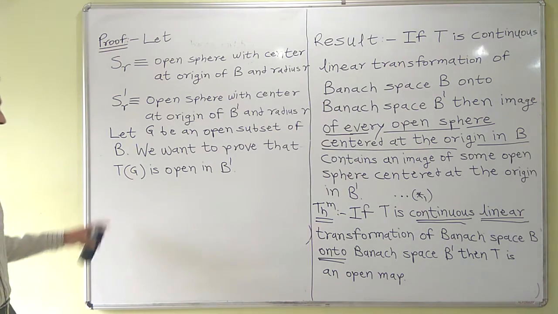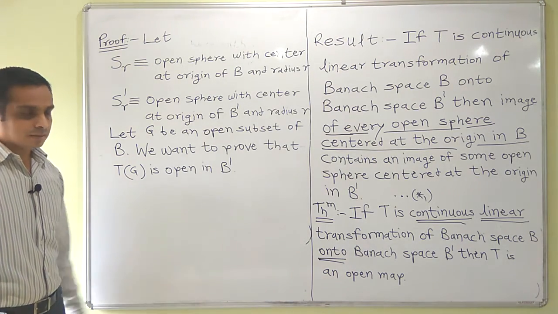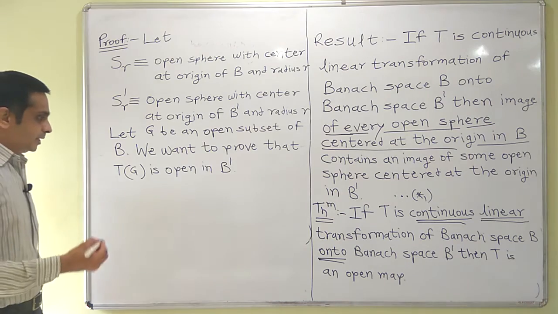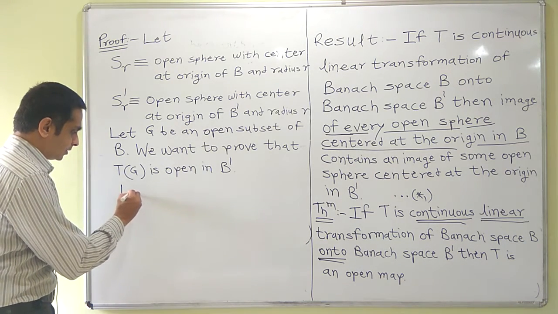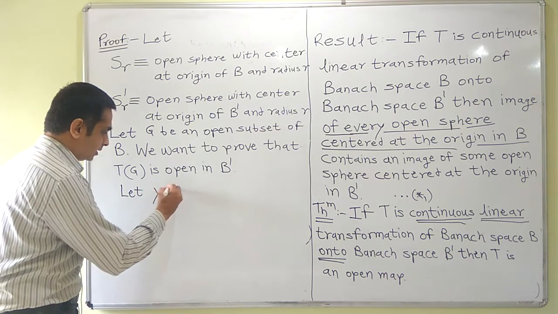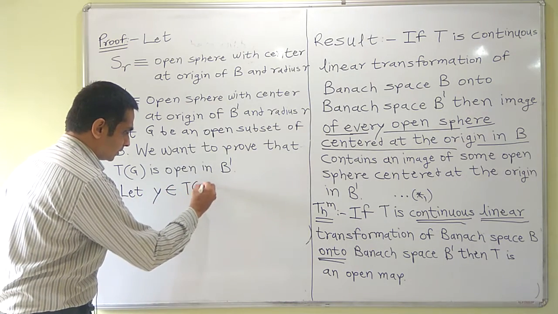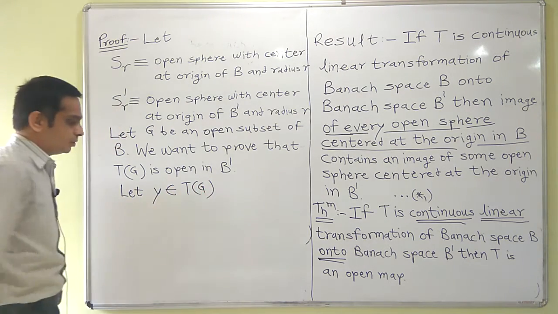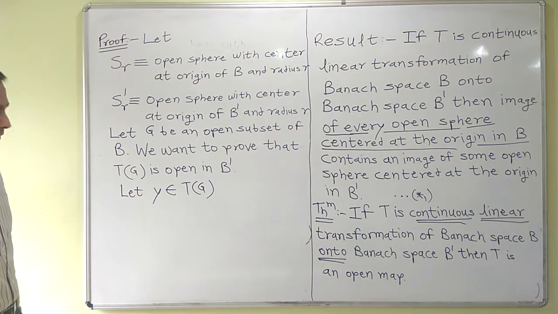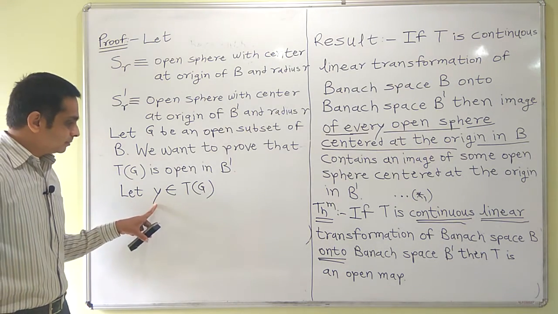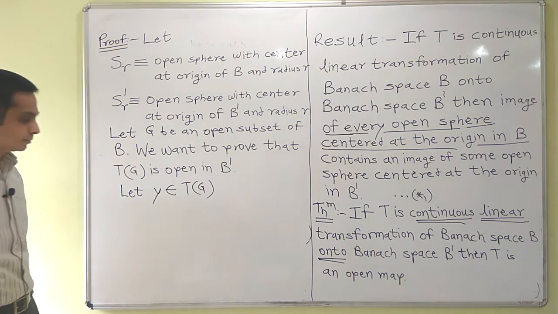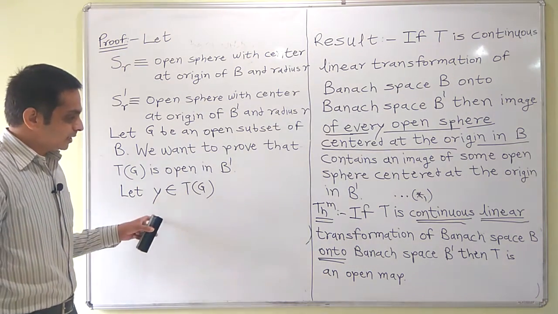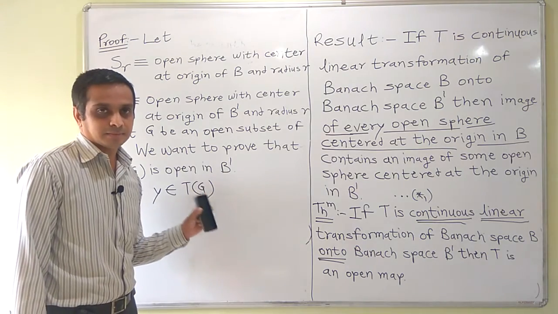So to prove that TG is open in B dash, we'll begin by taking a point y in TG, and then we are going to construct some open sphere centered at point y, which will be contained in TG.